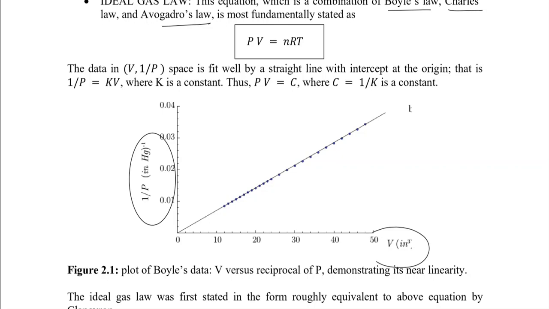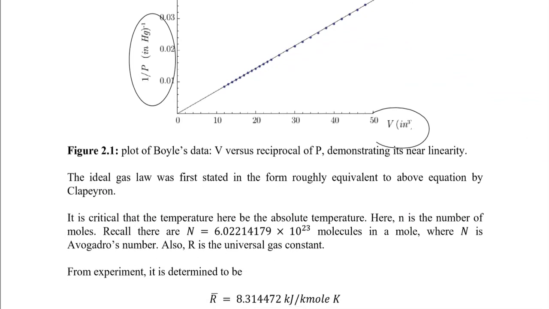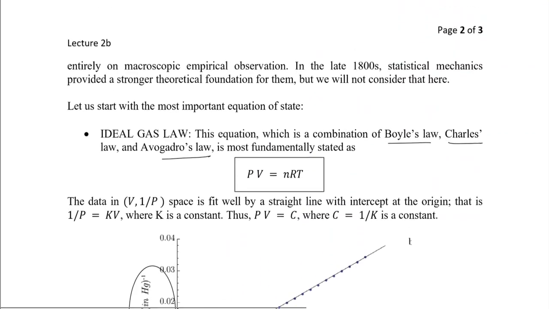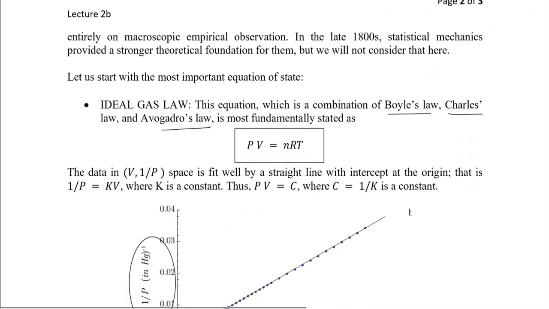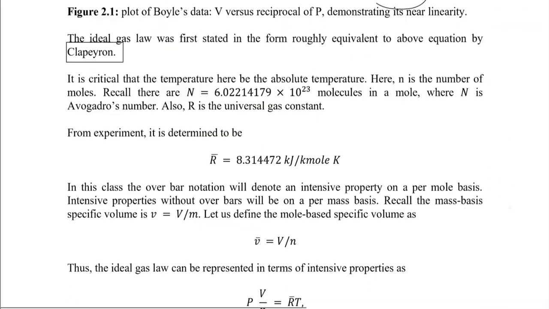The ideal gas law was first stated in a form roughly equivalent to the above equation by Clapeyron. The whole equation was actually done by Clapeyron, and obviously many other things: the Avogadro number is there, the universal gas constant is there. The above law is based on PV = nRT, where R is the universal gas constant.